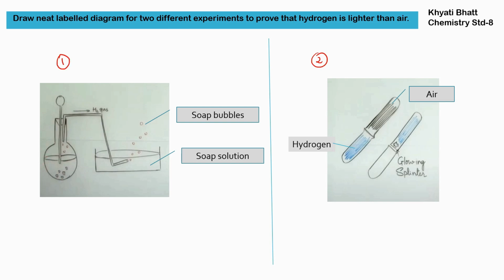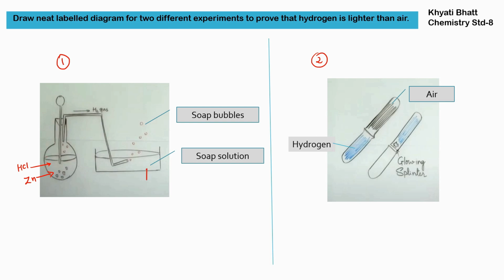In the first experiment, this is the same setup where we are producing hydrogen gas via the laboratory method. These are the zinc granules, with HCl, and this is a thistle funnel. Via the thistle funnel, we are adding HCl dropwise. Hydrogen bubbles go through the gas delivery tube into a soap solution.